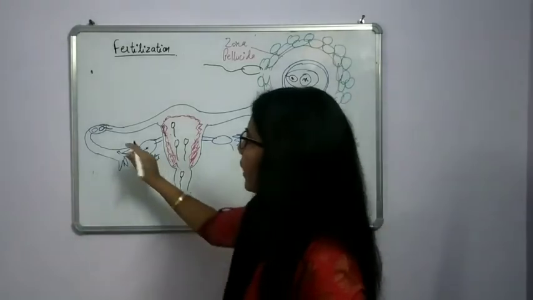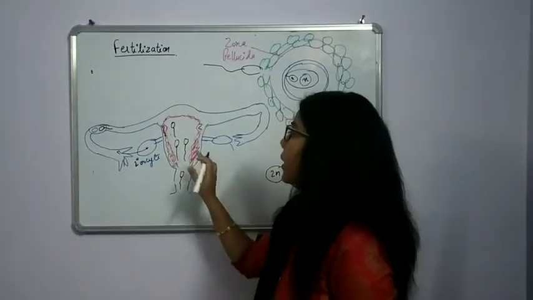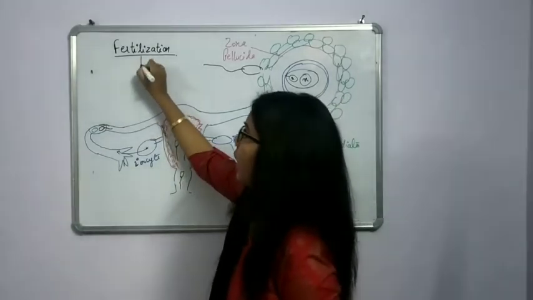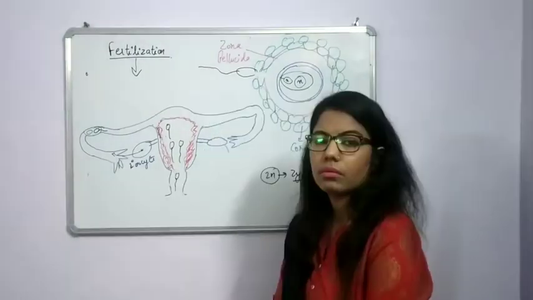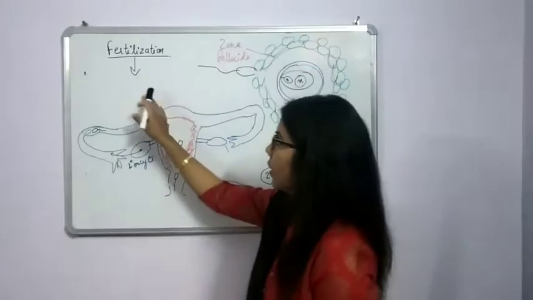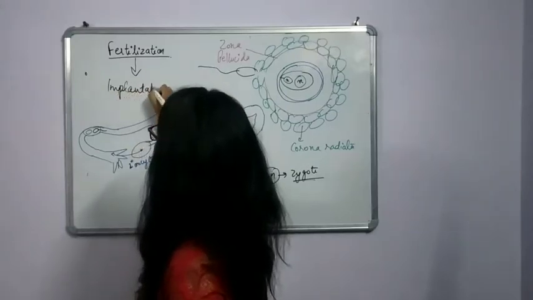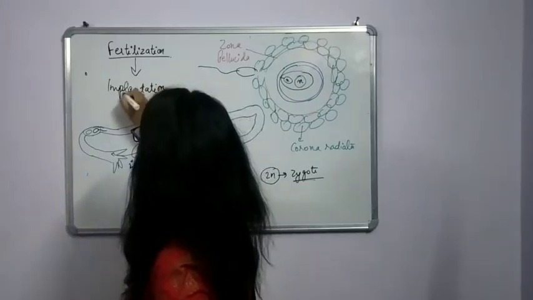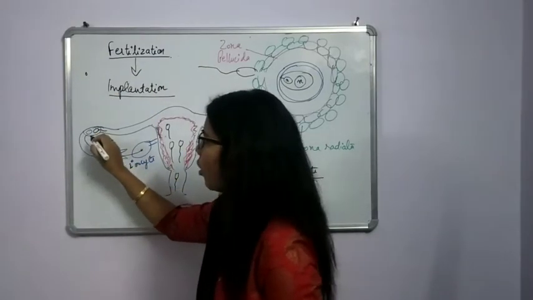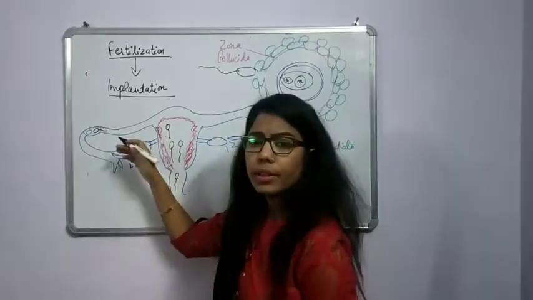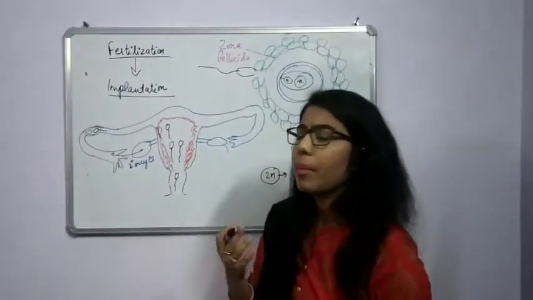Now it is required that it should reach the uterus. We know that after fertilization, another event we have studied is implantation. So the next event will be implantation. We have done this in the first lecture only. So what is implantation? Planting of something. But here we are talking about the implantation of this zygote, which after several divisions, because it is unicellular, will form multicellular.